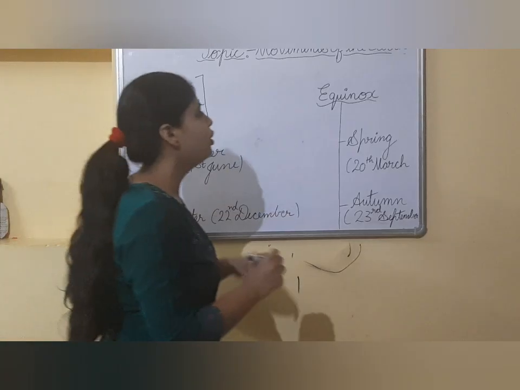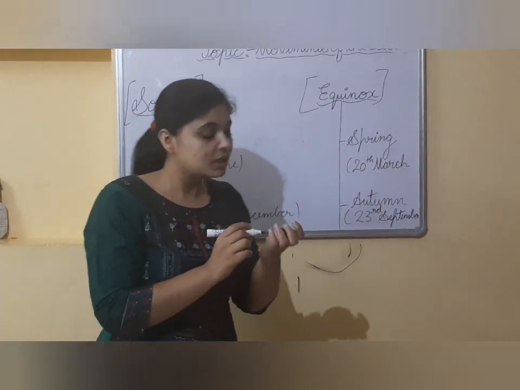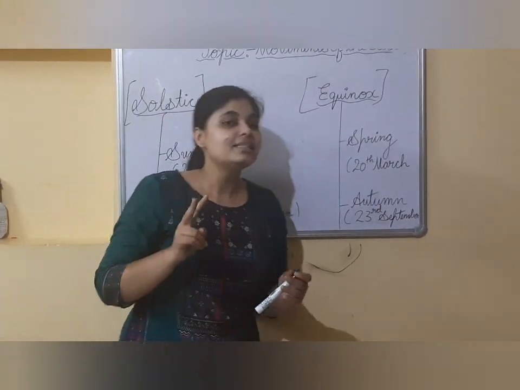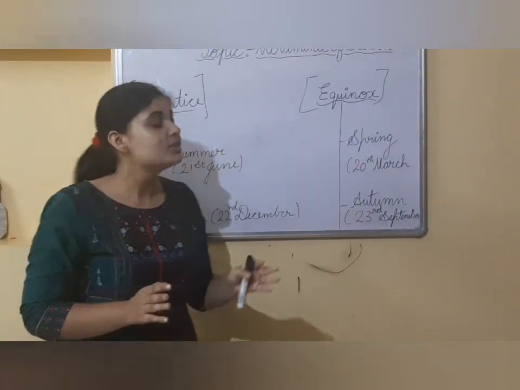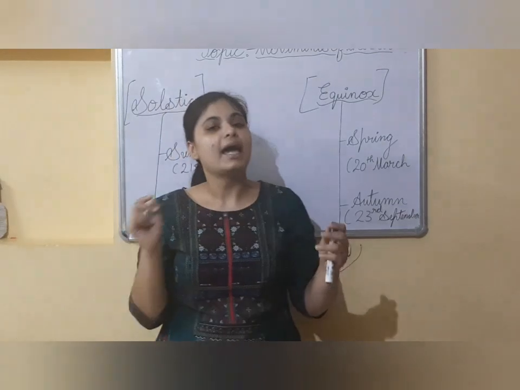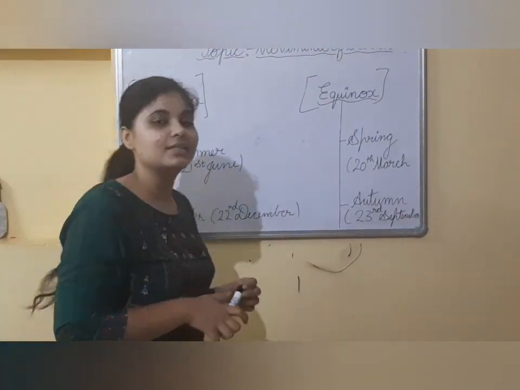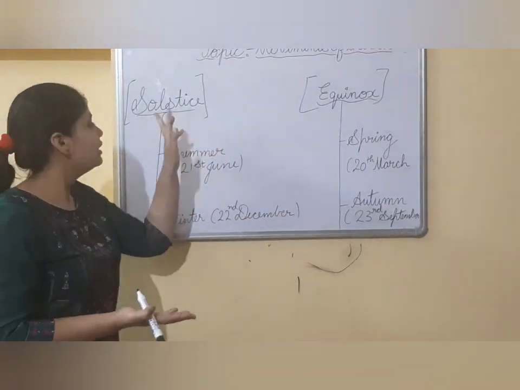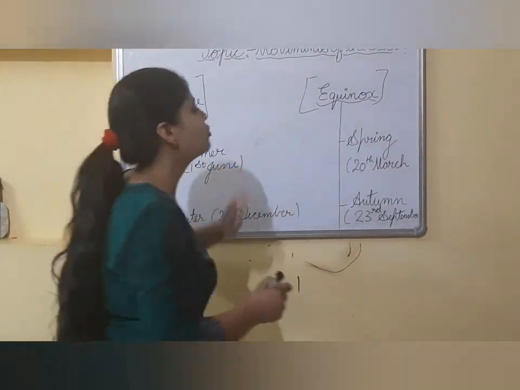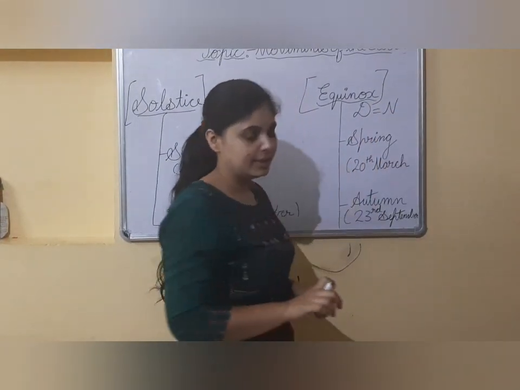But what is equinox then? Equinox means equal. So these geographical phenomena are those when the day and night lengths are equal. As I told you, the tiltedness of the Earth's axis causes the variation in day and night, but equinox means when the length of day is equal to the length of night.